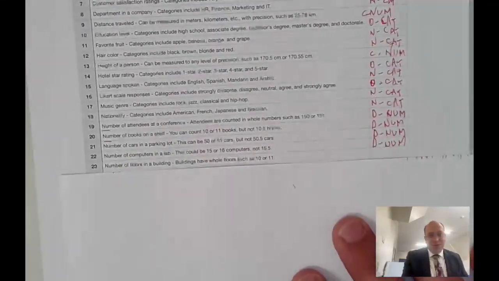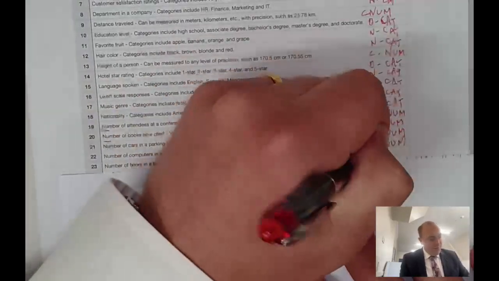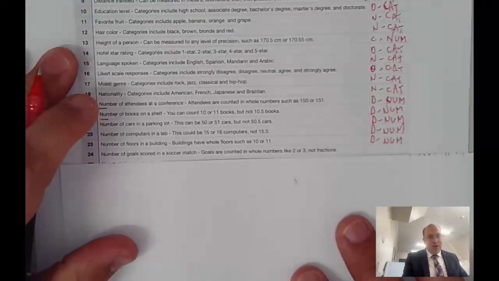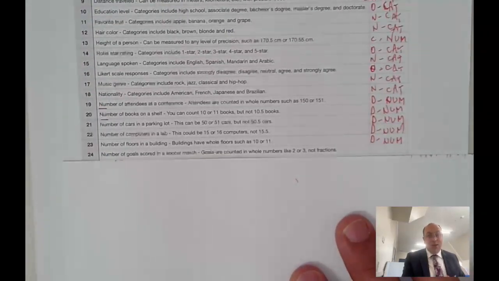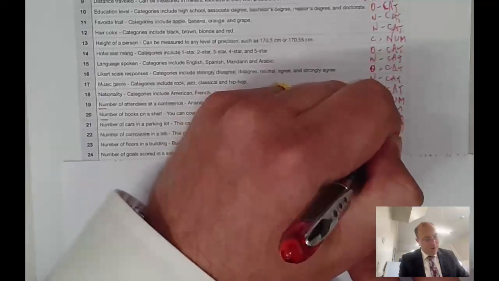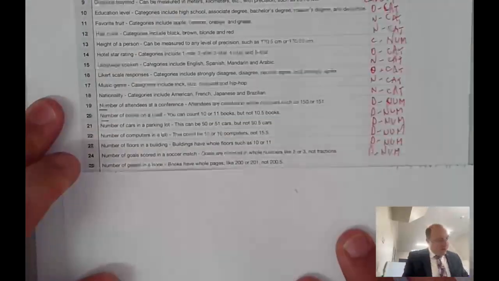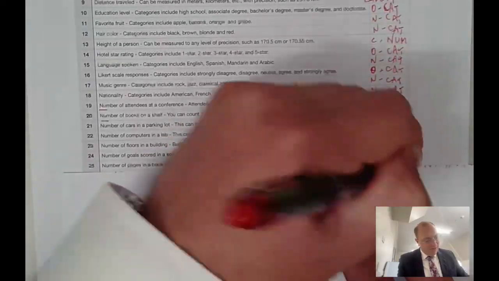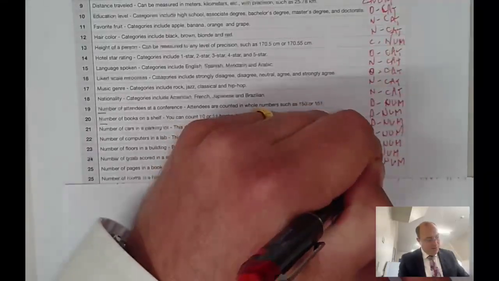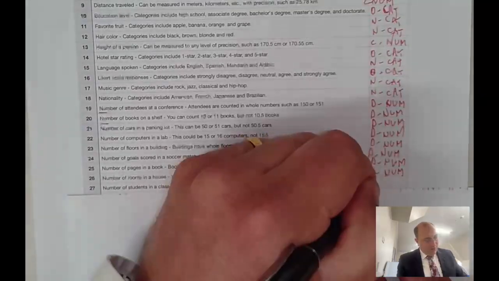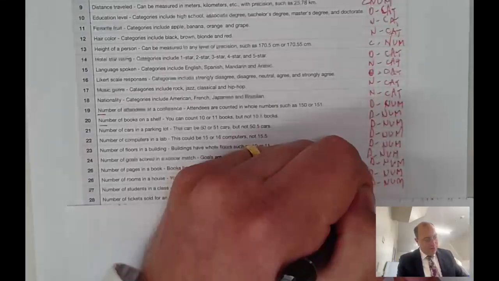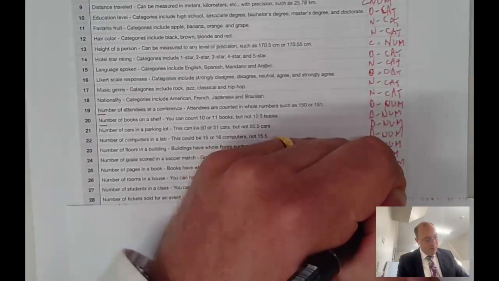And the number of floors on a building, 1, 2, 3, and so on. We've got discrete numerical data. The number of goals scored in a soccer match, we count them. So it's discrete numerical data. The number of pages in a book, here we go, discrete numerical data. And the number of rooms in a house, yeah, we've got the same again for discrete numerical data. Students in a class, discrete numerical data. And the number of tickets sold for an event, again, we've got discrete numerical data.